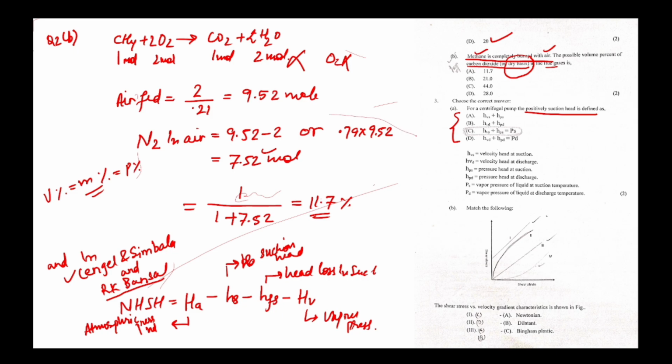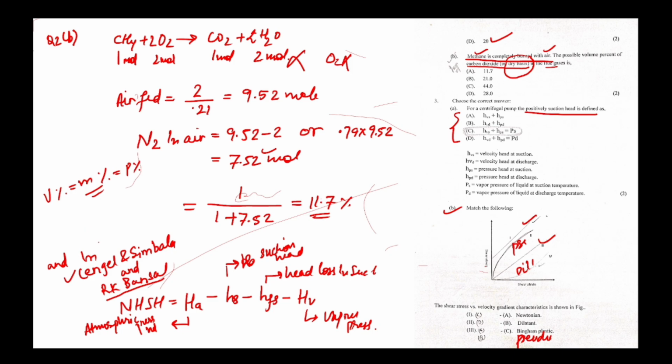Okay, and B part. This is a very straightforward question, everyone knows. Match the following. On the next page, pseudo is there. Pseudo plastic. So this is Bingham plastic, this is Newtonian, this is dilatant, this is pseudo.